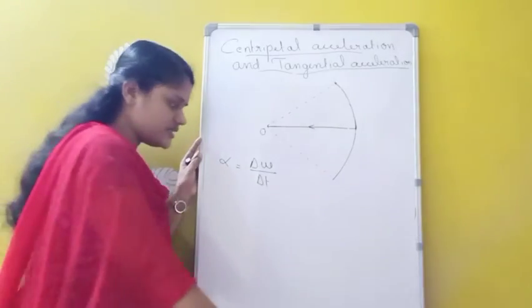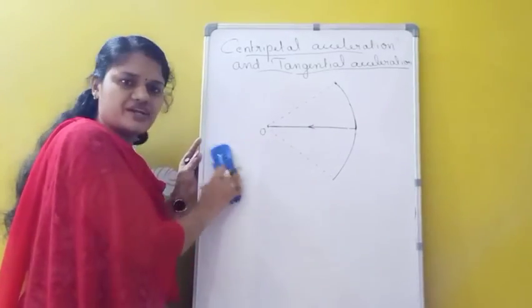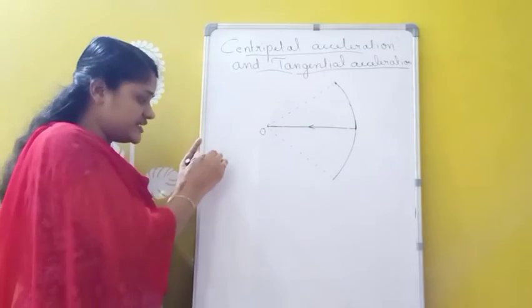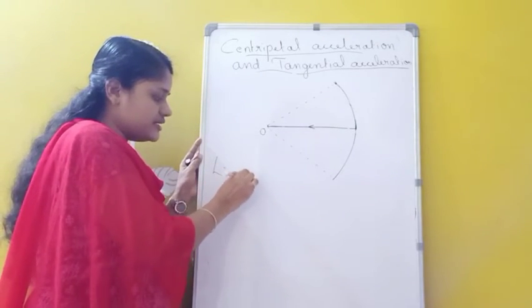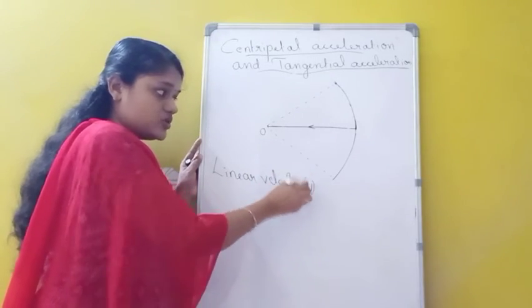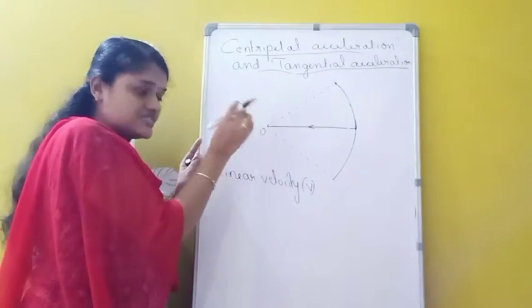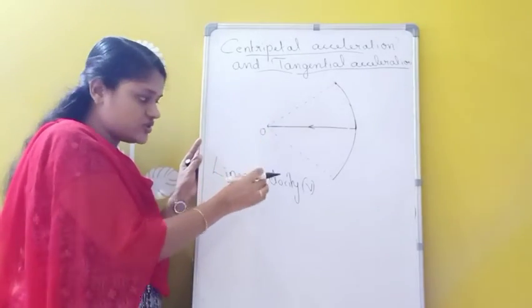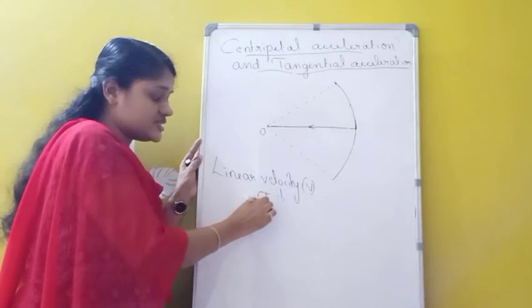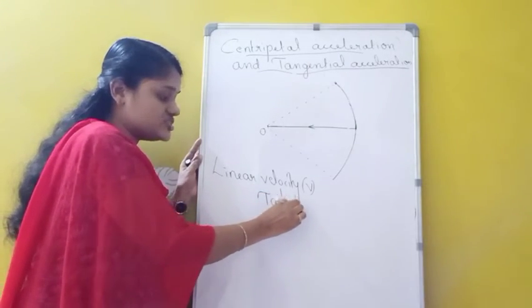Okay, and similarly, whenever a body is moving in a circular path, it may have linear velocity also. So for linear velocity, what is the symbol? The linear velocity symbol is V. So whenever a body is moving in a circular path, this particle will have which velocity also? Linear velocity also. And this linear velocity is acting along the tangent at that point. It is acting along the tangent.